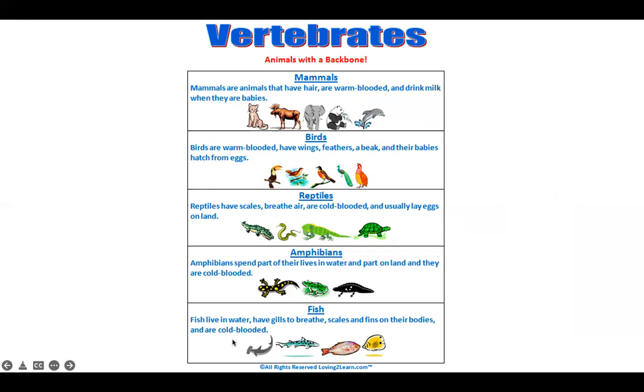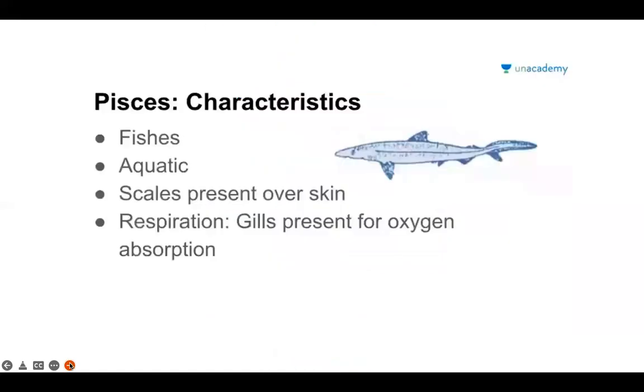And also one thing I couldn't mention, they are cold-blooded. Cold-blooded means the body temperature will vary according to the environment temperature, right? When the environment temperature changes, the temperature inside the body will also change. Unlike us. Let's say we are in a very cold environment, still our body temperature will be hot. So we are called hot-blooded animals. Mammals are hot-blooded, but these fishes are basically cold-blooded, right?